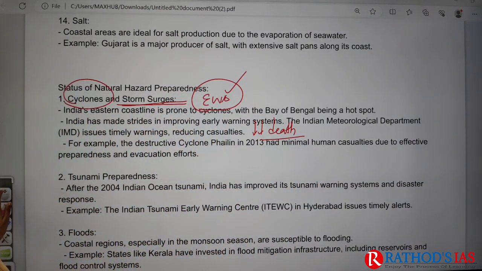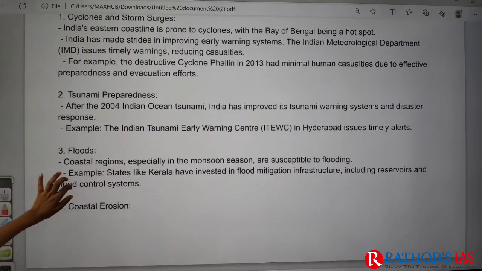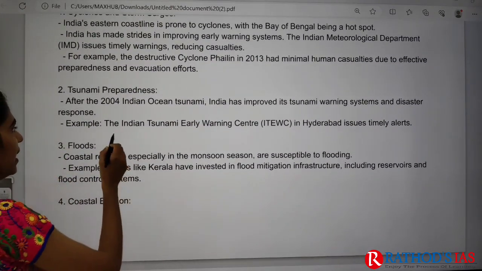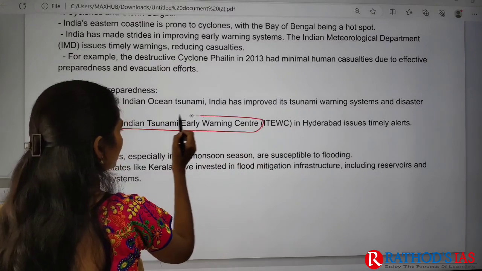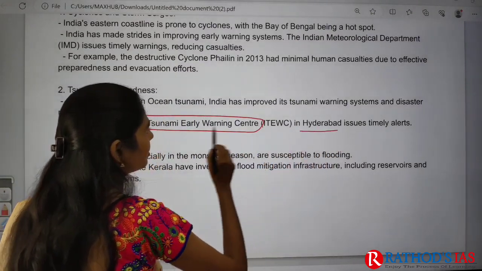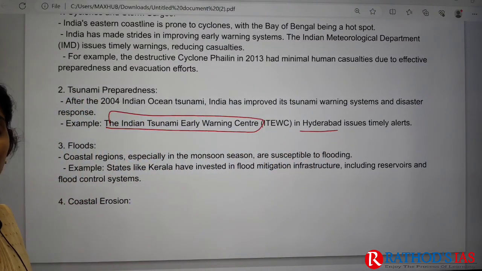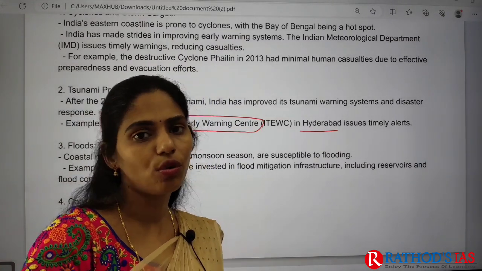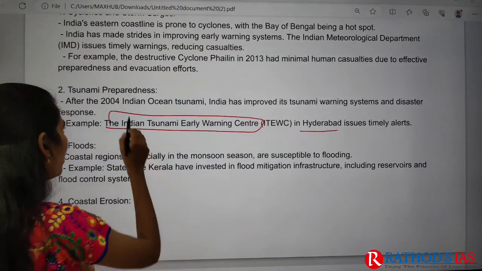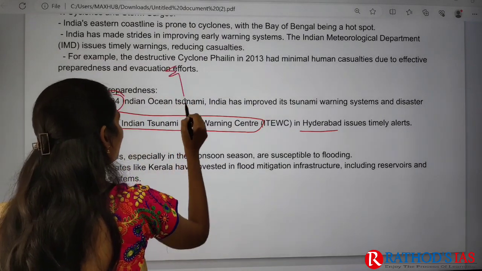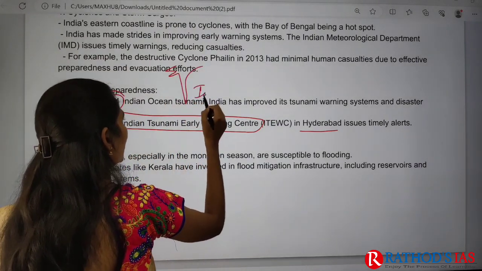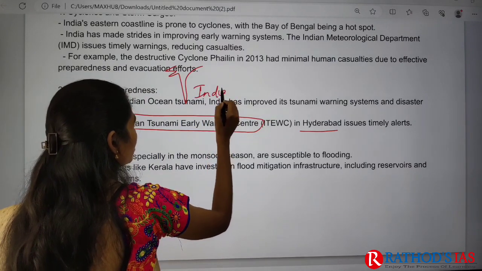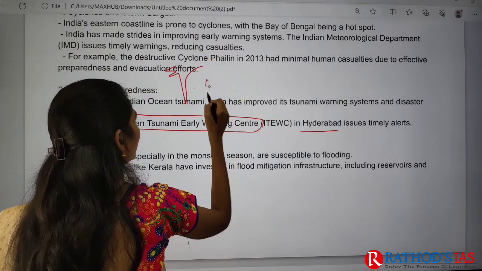And next, for tsunami also we have preparedness. For example, we have the Indian Tsunami Early Warning System, and it is located in Hyderabad, because India had been affected a lot by the 2004 tsunami. In this 2004 tsunami, the southernmost tip of India, that is Indira Point, had been submerged. Okay, that is Indira Point.